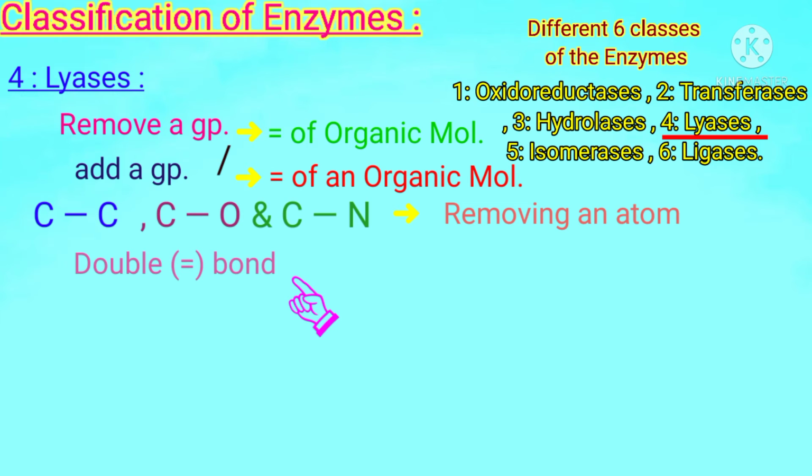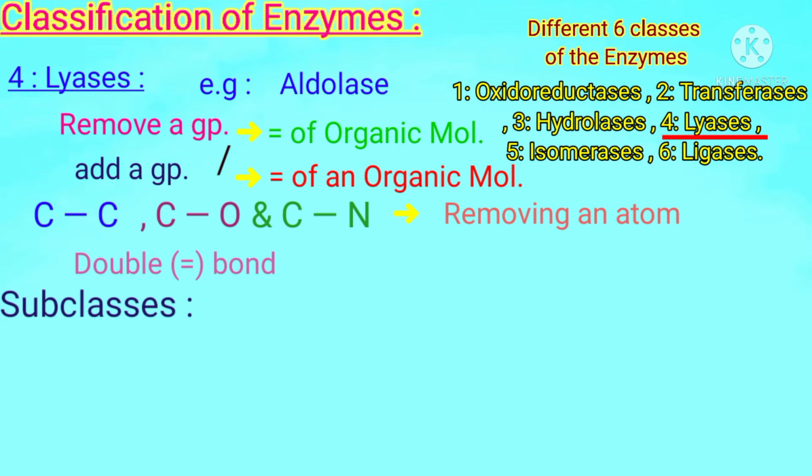So when the single bond is broken down, then there happens the formation of a double bond. So those enzymes which are involved in the formation of double bonds by the splitting of single bond and by the discharging of an atom are called lyases. Students, its well known example is aldolase.